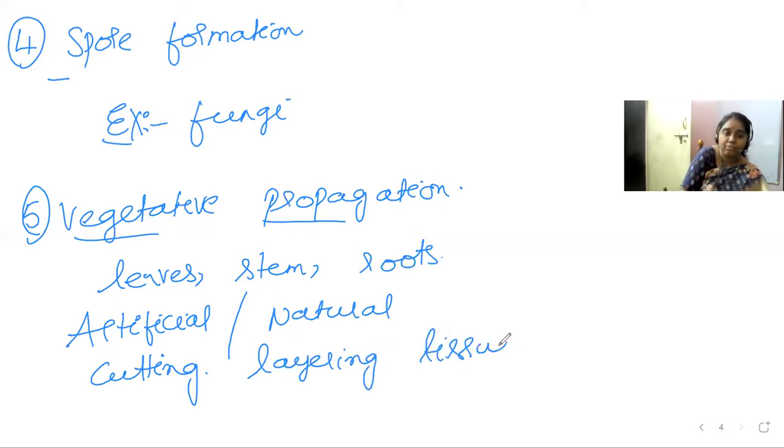So this is a brief review about asexual reproduction. These are the 5 different types followed by different organisms, in which only one organism is involved in the reproduction. This is a very important and interesting concept of biology. You can go through the textbook and refer back to the pictures also.